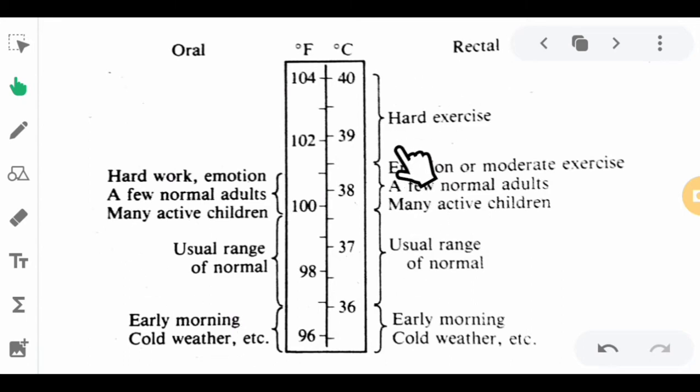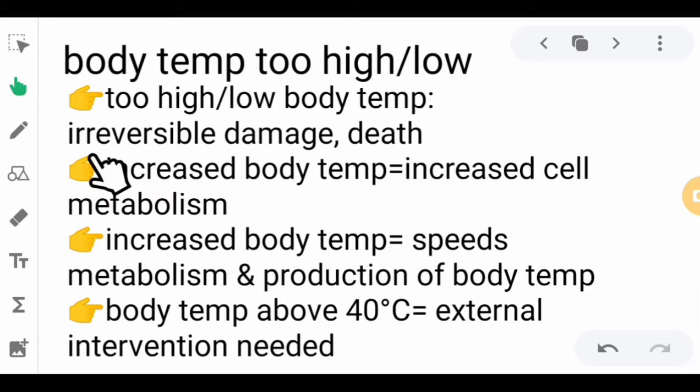For hard exercise, that will range from 37 to 40 degrees Celsius when measured from the rectum. And then in terms of emotion, this is the range. Same with oral: if you are being measured from the mouth when you are performing an exercise, you will be between 36 to 37 because it is cooler compared to the rectum. So if the body temperature becomes too high or too low, there will be significant irreversible damage, and even death.